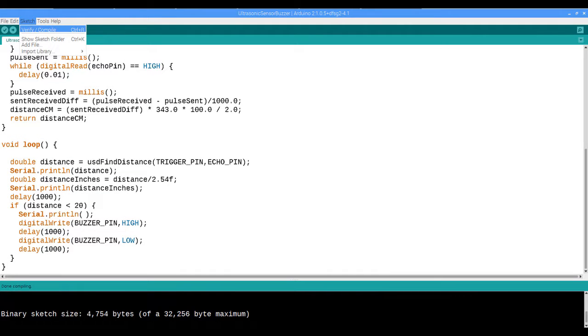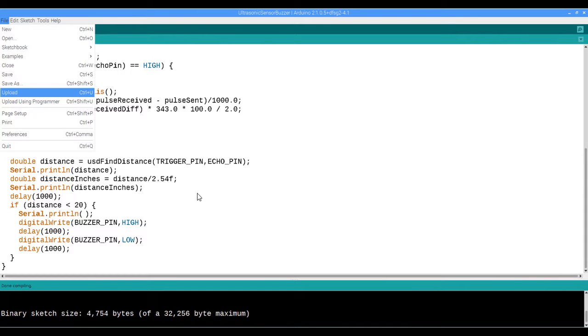Once you've completed your code, you'll want to select Sketch and then Verify/Compile. This will compile your code and allow you to see if you have any syntax errors. You'll need to correct those syntax errors before you proceed to the next step. Select File and Upload to upload the sketch to the Arduino.